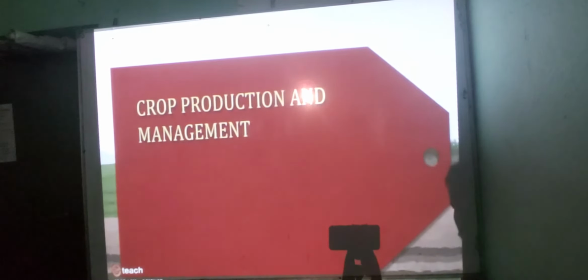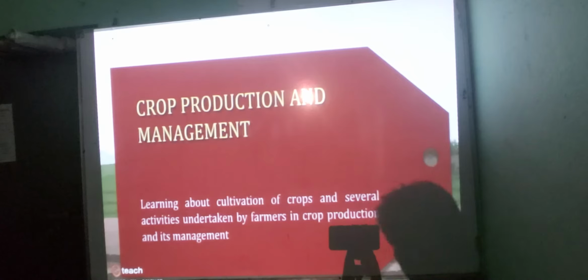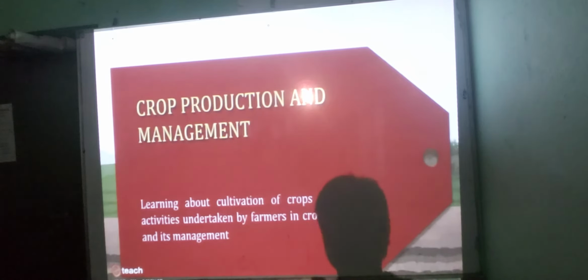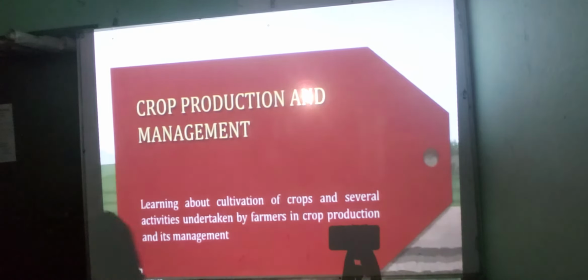Crop production and management. Learning about cultivation of crops and several activities undertaken by farmers in crop production and its management.